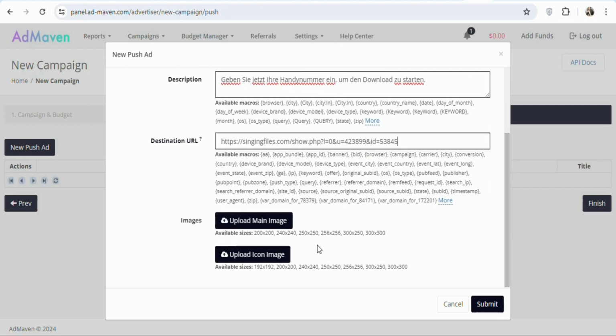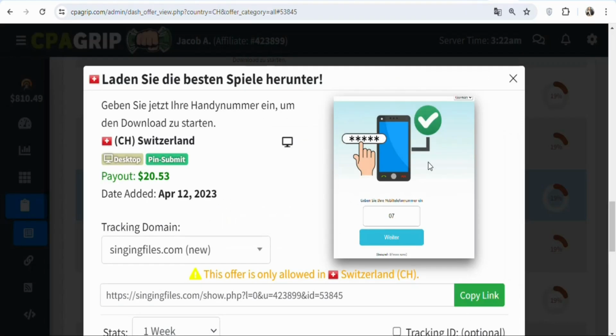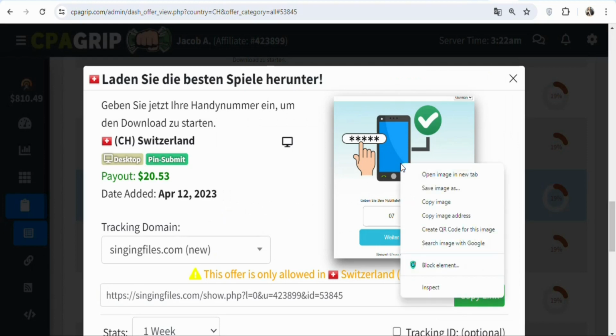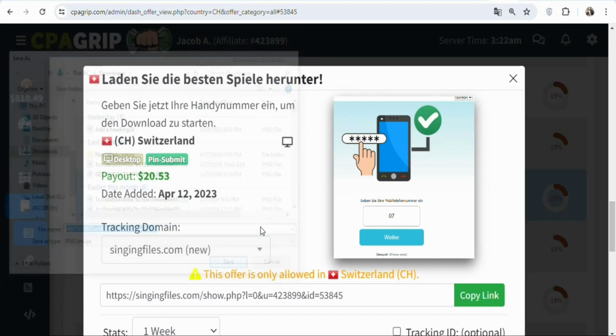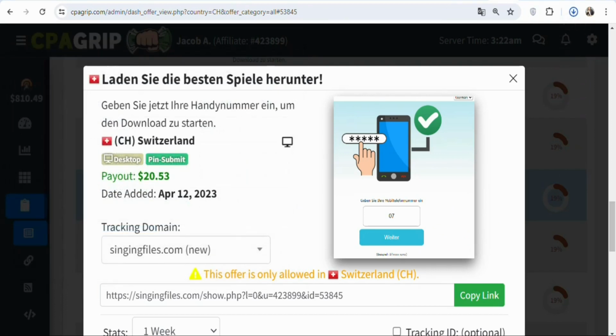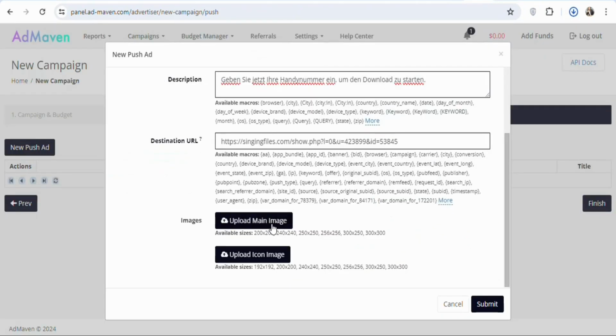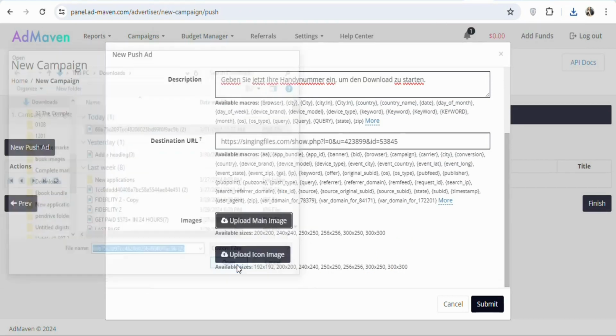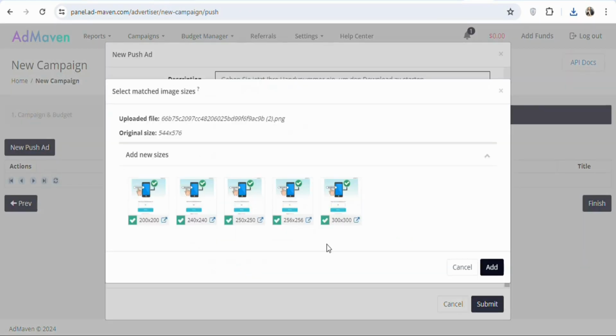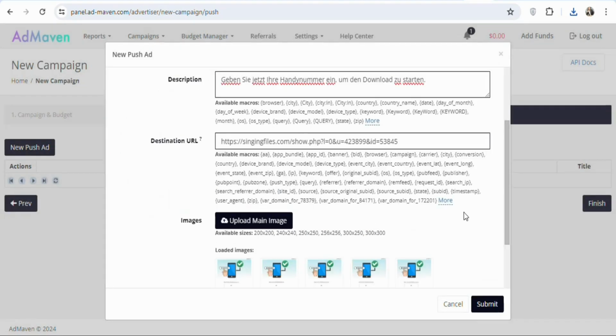Once that is done, the next step is that you have to upload the images. To upload the images, you have to come back on CPA group, right click on the offer image, select save image as. Once that is done, click on save so that the image can be saved. Once you save the image, you have to come back, click on upload main image. Once that is done, select your image, click on open. As you can see, that has been done. Click right here, add. As you can see, that has been done.